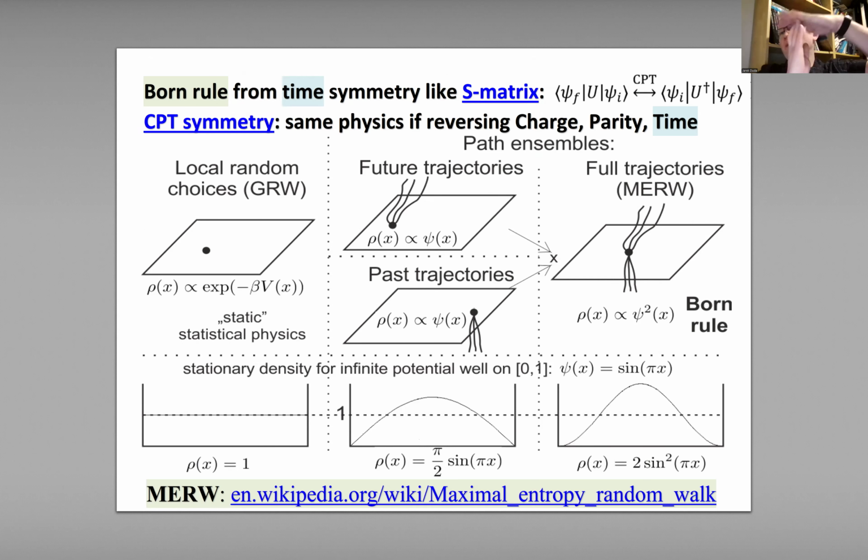So this one propagator and the second propagator each gives one probability, and now to get some value, we need to get it twice, from the past and future propagators. This way we get the square, we get the Born rule, exactly from time symmetry, like in this S matrix at the heart of quantum field theory. So this random walk is also called the maximal entropy random walk.